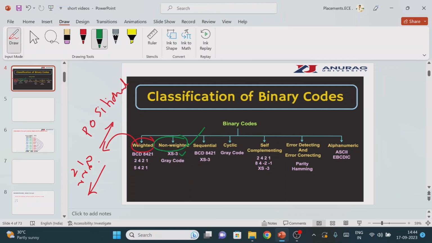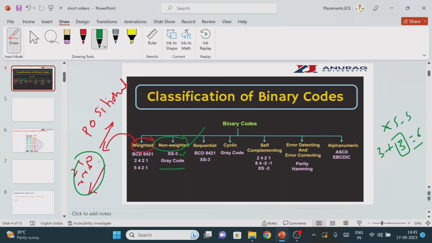Why is XS3 a non-weighted code? Because XS3 code is nothing but, if the given number is 3, we just add plus 3, so we get 6. We are just adding plus 3. We are not using any r power 0 formula. So XS3 is the example for the non-weighted code.